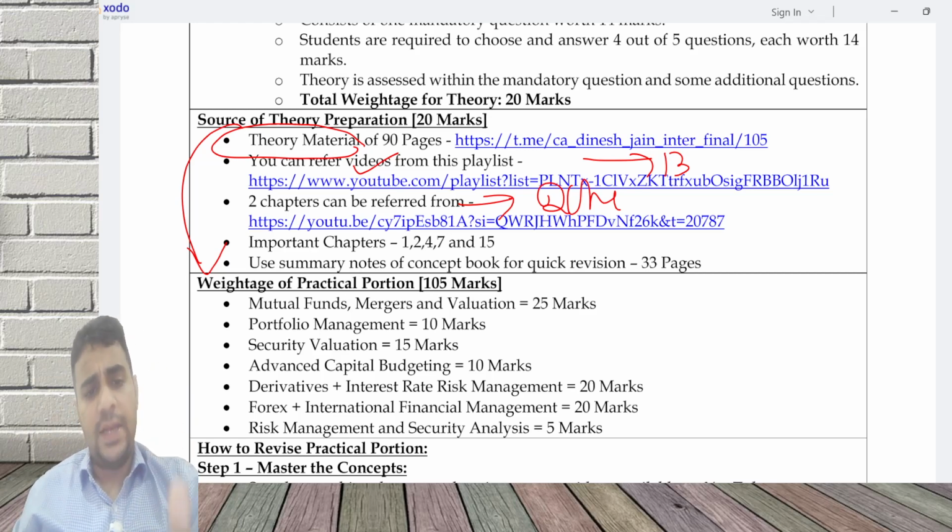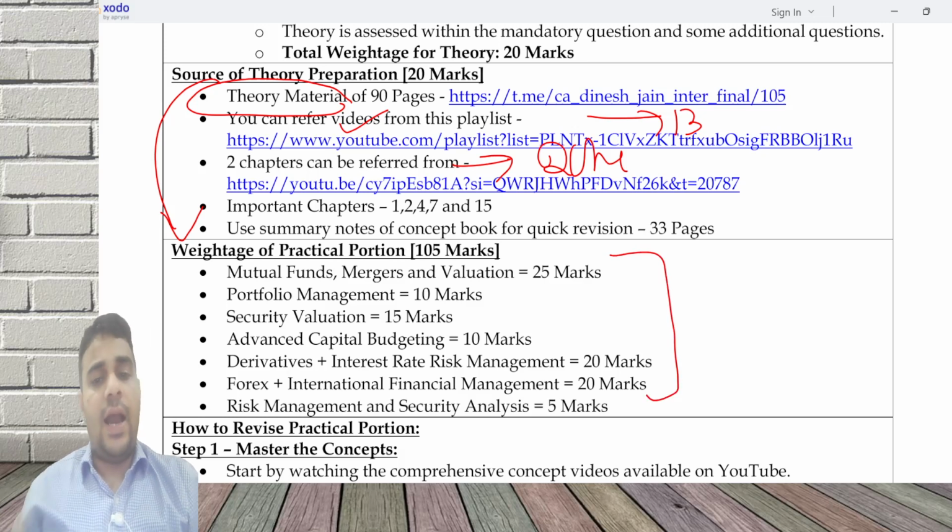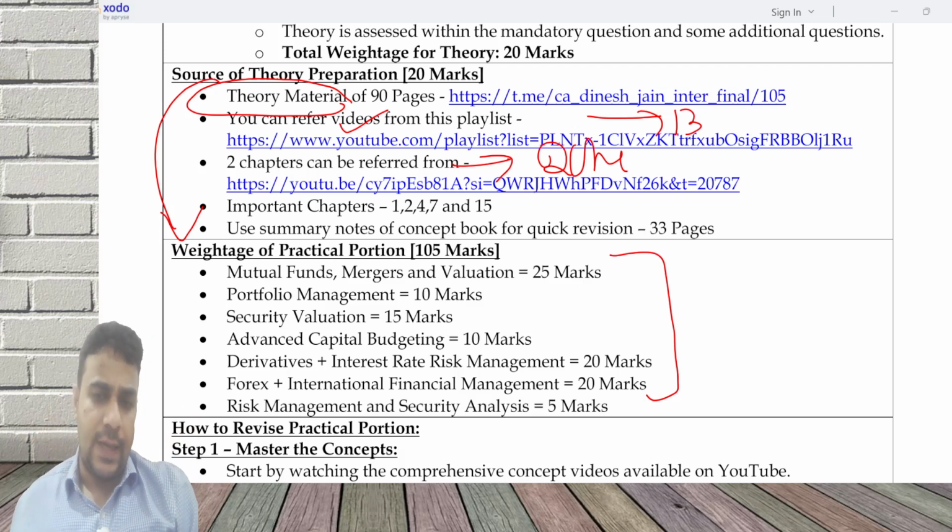you go to portfolio management, security valuation, advanced capital budgeting. This is the order, and this is the weightage in the exams. I have clubbed the weightage for a few chapters together because either of them can get tested in the exam, but all put together 105 marks is the breakup I've given, because 20 marks will be theory, 105 marks will be the practical portion in the exam, and put together the paper is going to be for 125 marks.